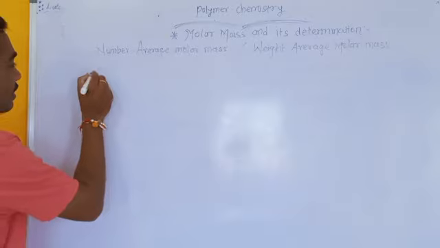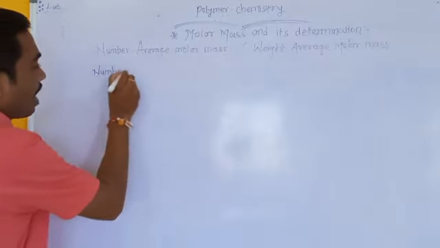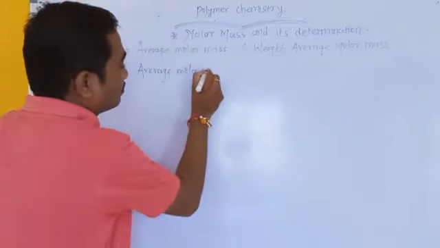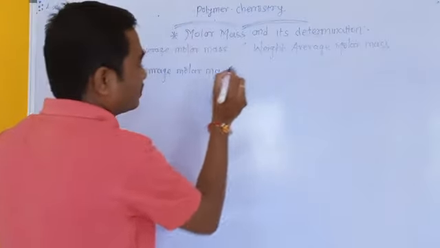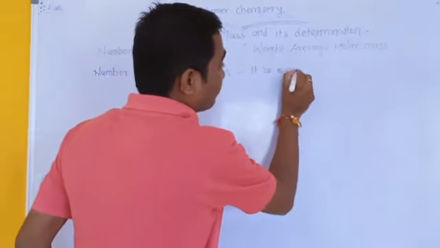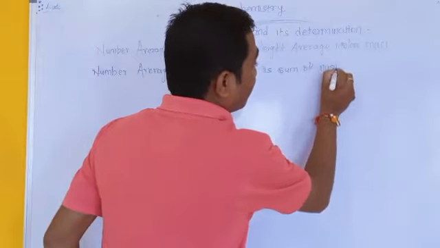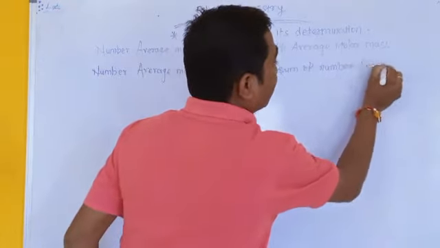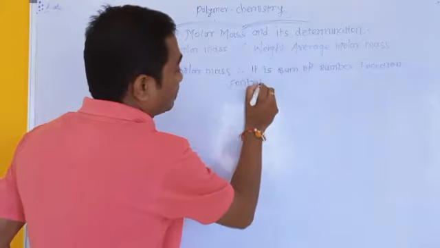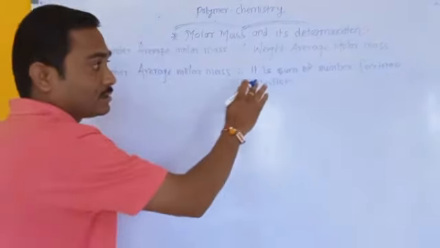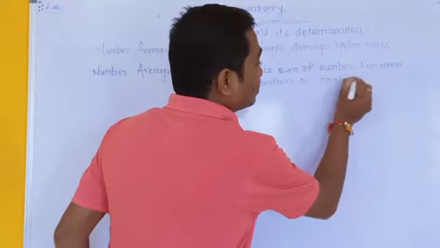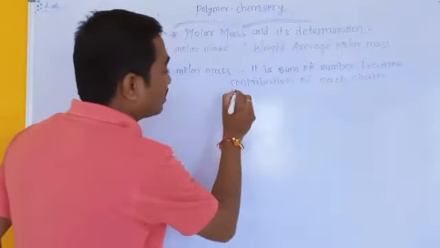Number average molar mass is the sum of number fraction contributions of each chain molecular weight.